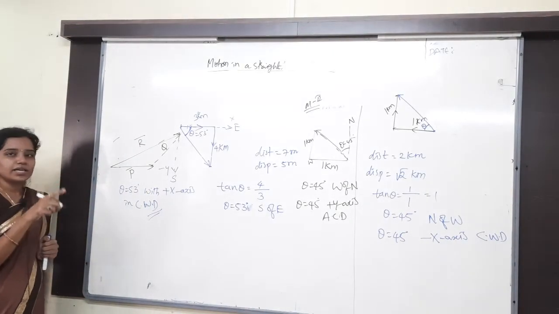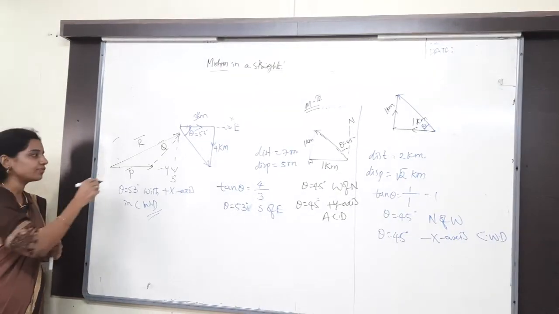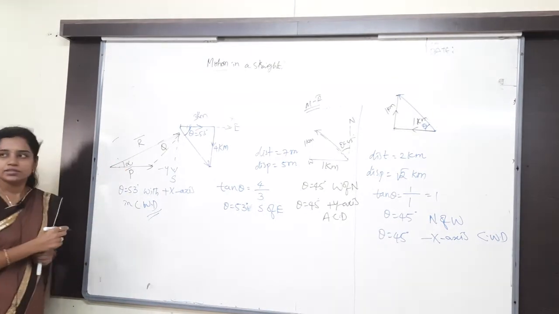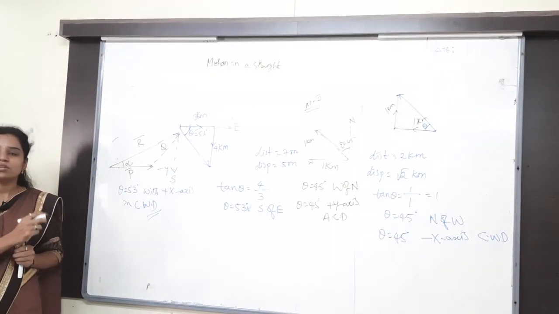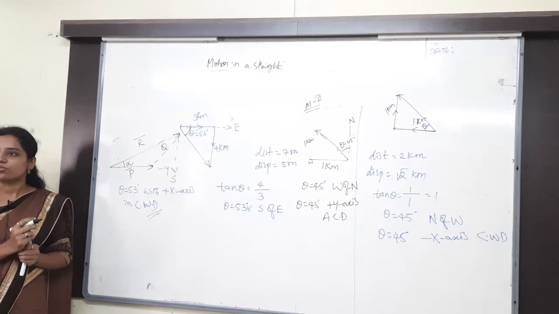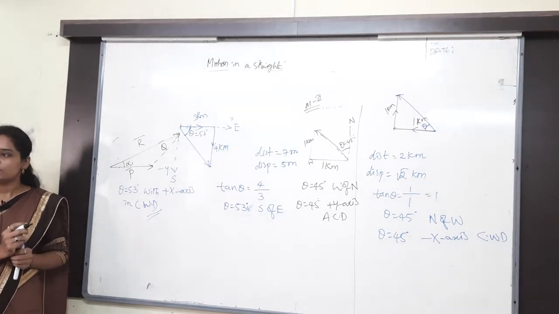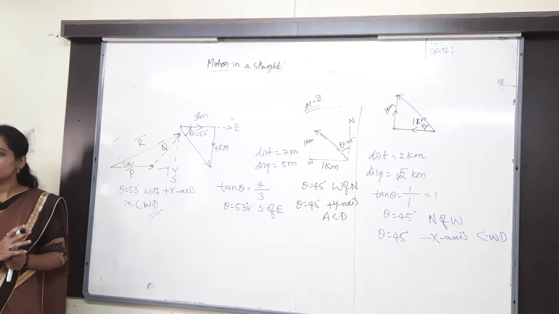Now where will you take the direction? Always, where you take the alpha means here only you will take the alpha. Always at the initial position only you have to consider the angle to say about the direction. Understand it clearly? Yes, distance and displacement is clear? Yes.